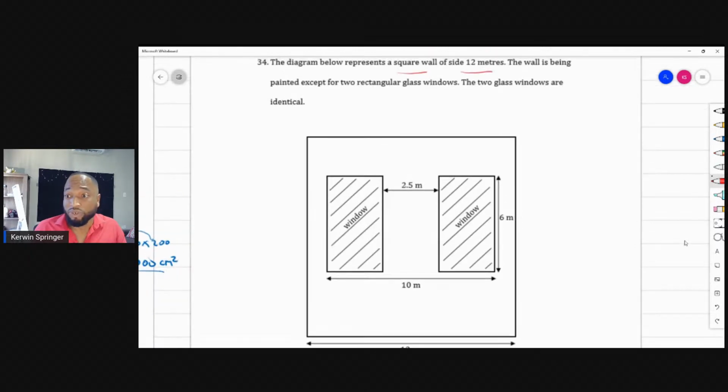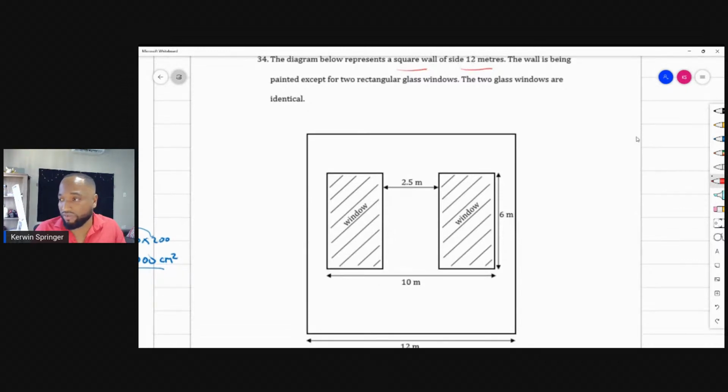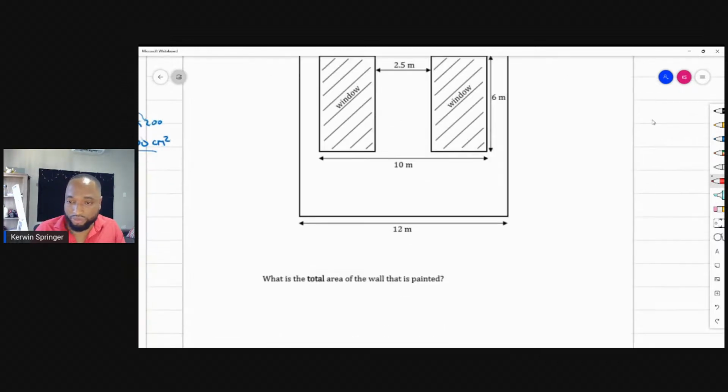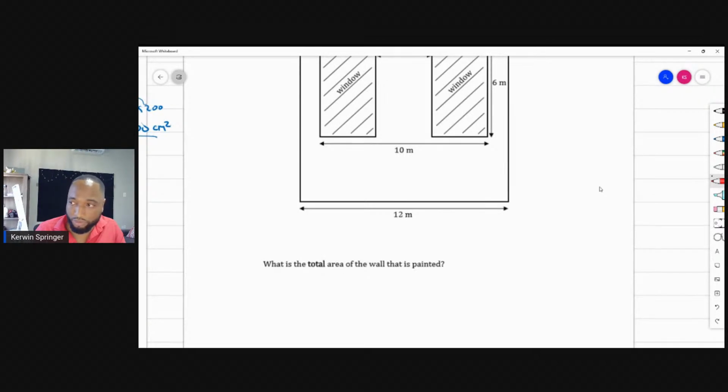Okay, we take it in. Any new information here? 12 meters, 12 meters. Okay, what do you all want? What is the total area of the wall to be painted?